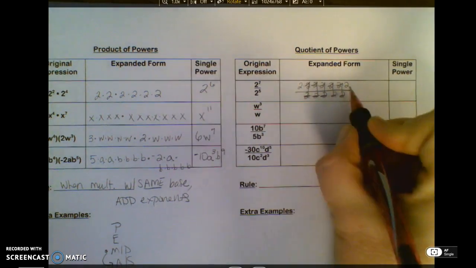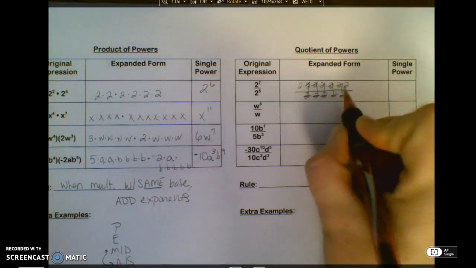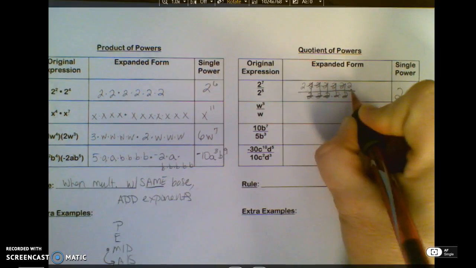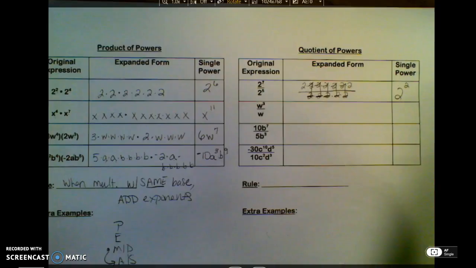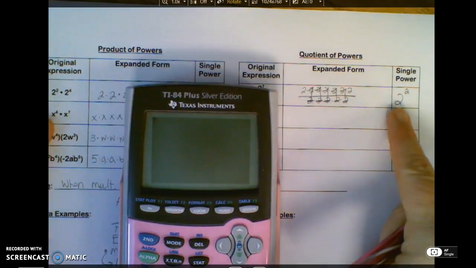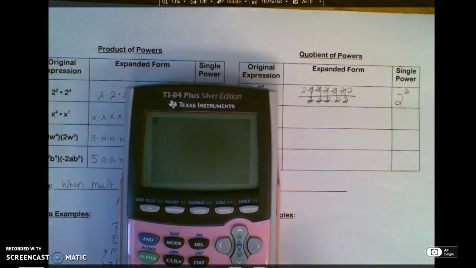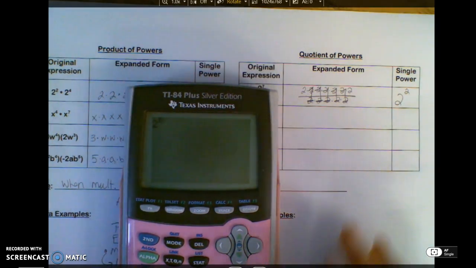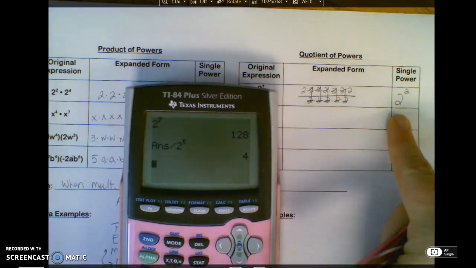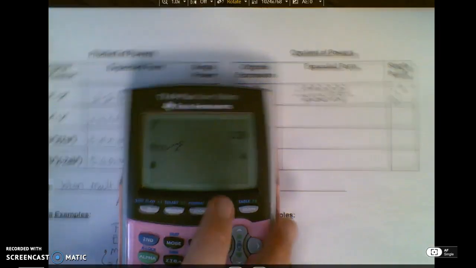If you notice, I have 2 2's, and they are in the numerator. So that's 2, the base, squared, because I have 2 of them. If you were to type this in your calculator, you know 2 squared is 4. So if I say 2 raised to the 7th, enter, and I want to divide that by 2 raised to the 5th, notice my answer is 4, which is 2 squared.